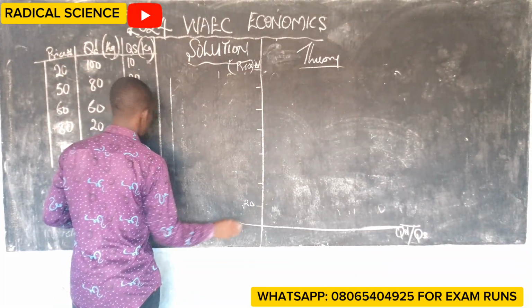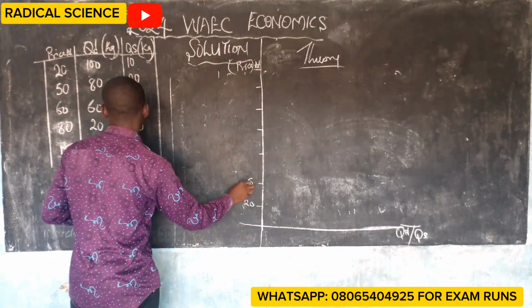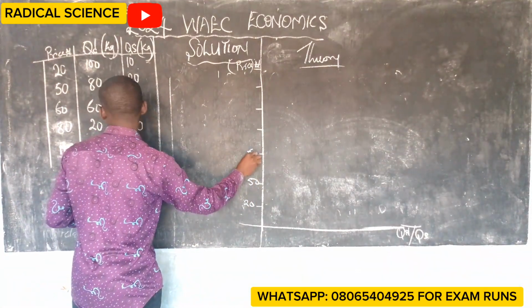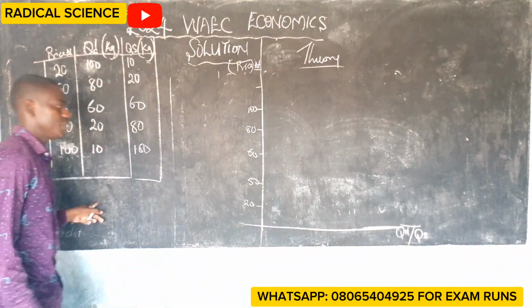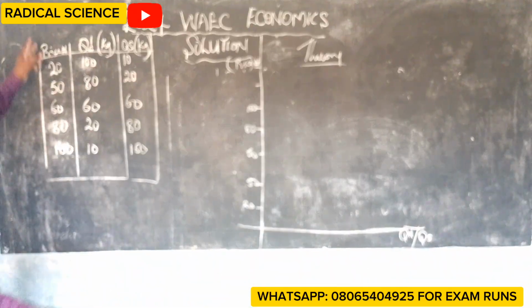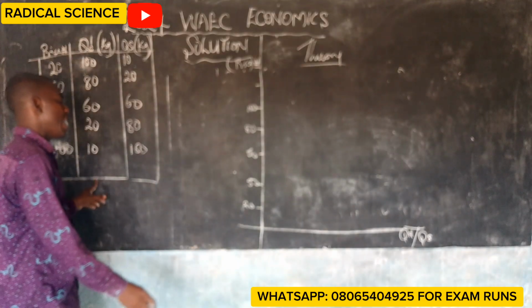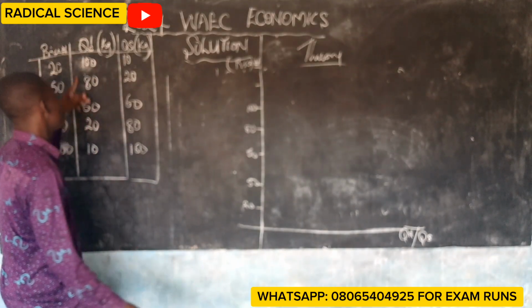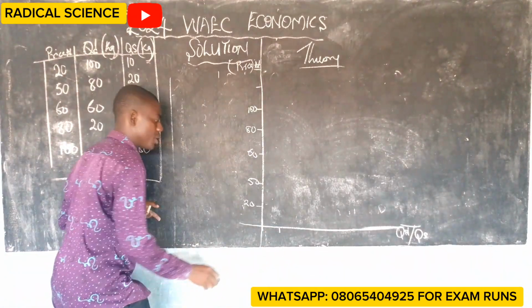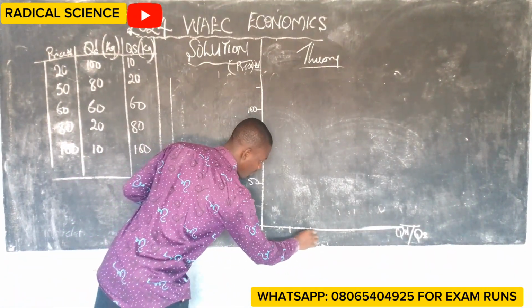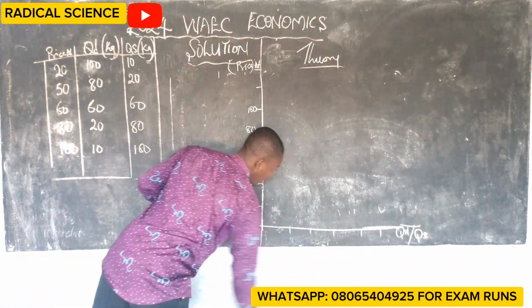I'm starting with 20, 50, 60, 80, 100. These are the prices as given to us in the schedule, and this is the quantity demanded. Starting from the smallest, we go to the biggest number.